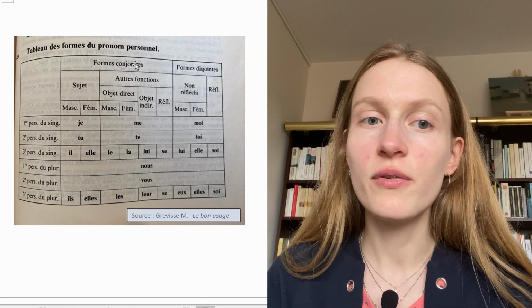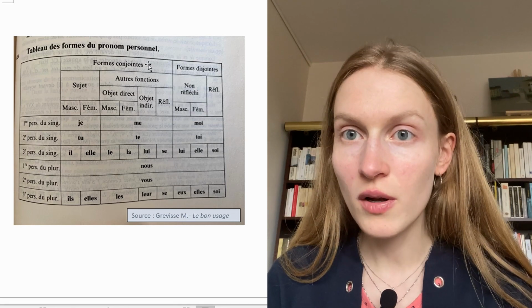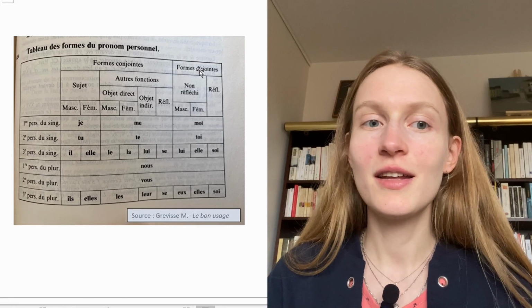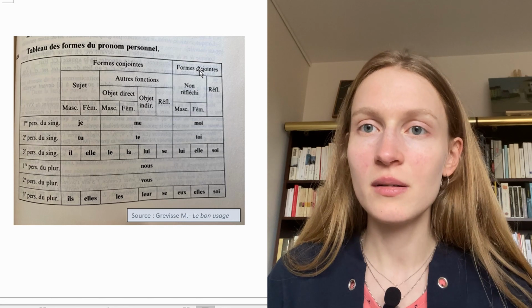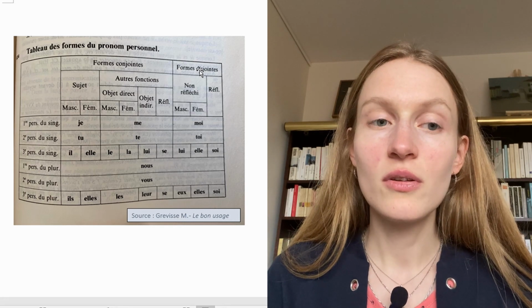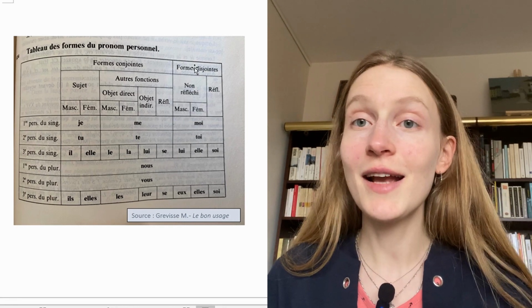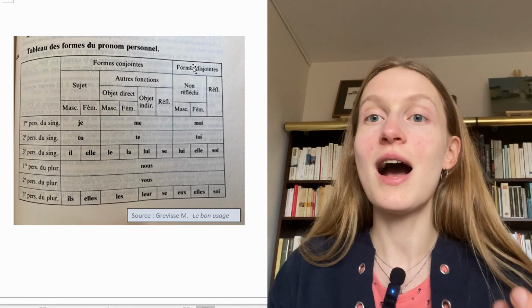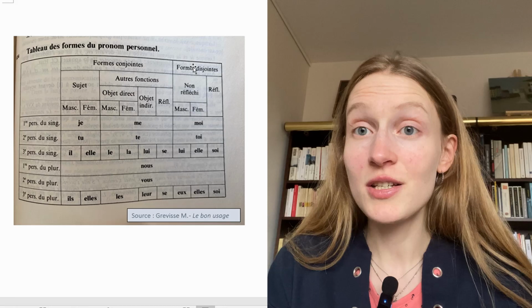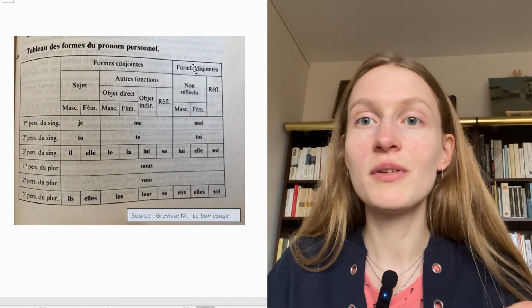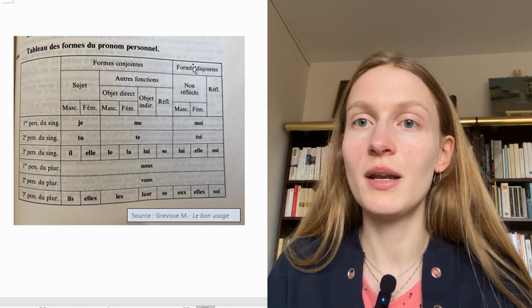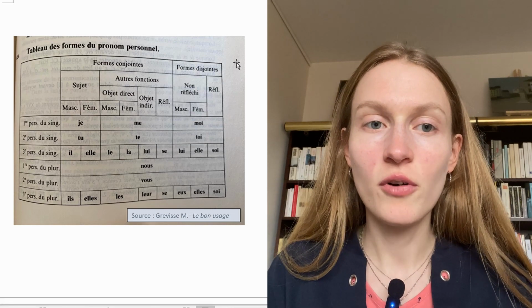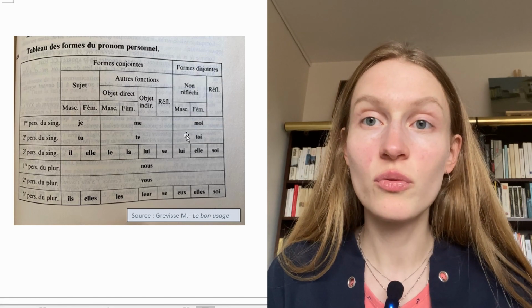We have to know if it's "une forme conjointe" ou "une forme disjointe." What does it mean? To explain it simply, it means, is the "moi" or the "me" right next to the verb, or is it separate? And when there is this "à moi," by definition, it's split. By definition, it cannot be next to the verb anymore. So when it's "à moi," we are in this case, "forme disjointe," so we have to use "moi."